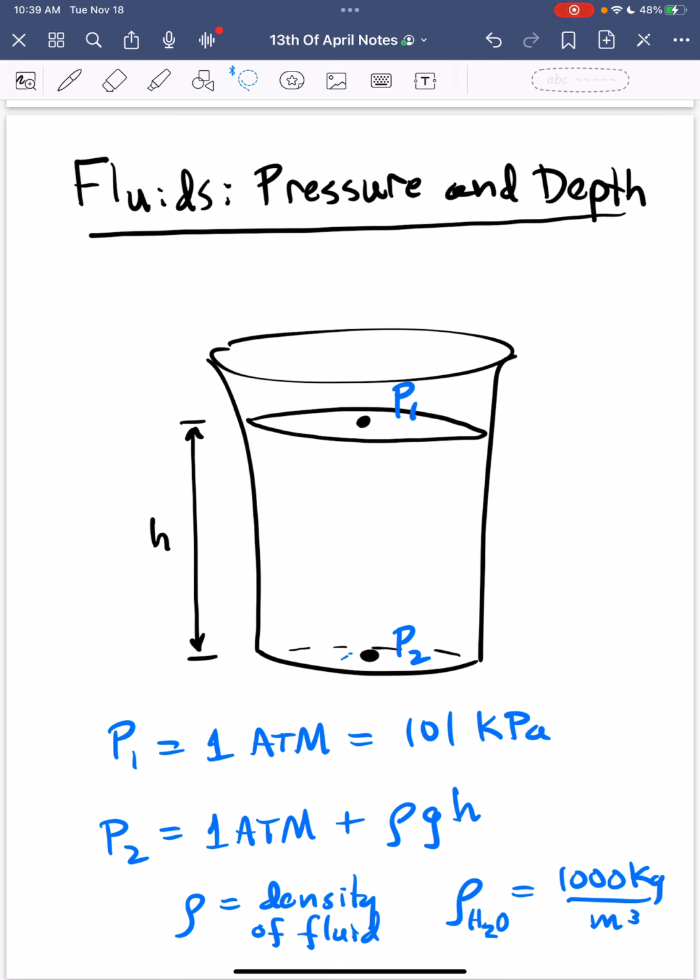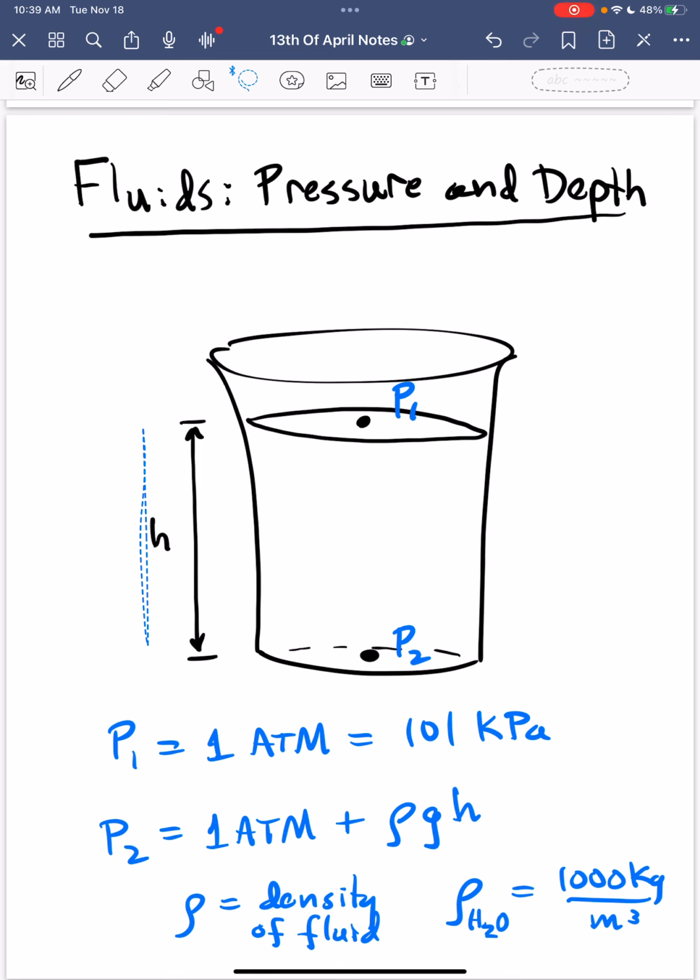P2 has all this fluid that's on top of it that's pushing down on it. And so the pressure on P2 is the same as pressure on P1, that's 1 atmosphere, plus the column of fluid that's on top of it, which is given by rho times g times h, where rho is the density of the fluid, and g is just 9.8 meters per second squared, and h is this distance here in meters. And by the way, the density of water is 1,000 kilograms per cubic meter.